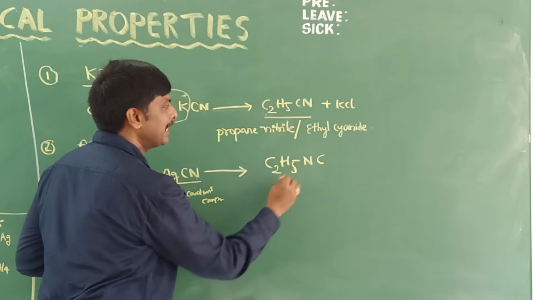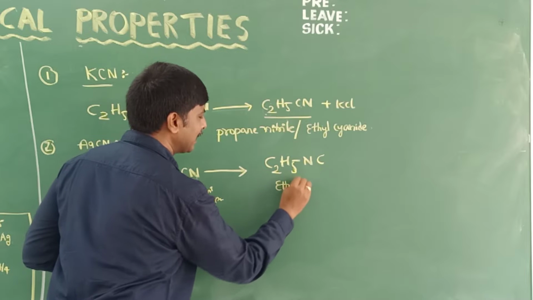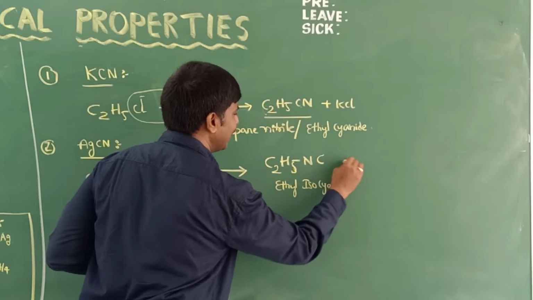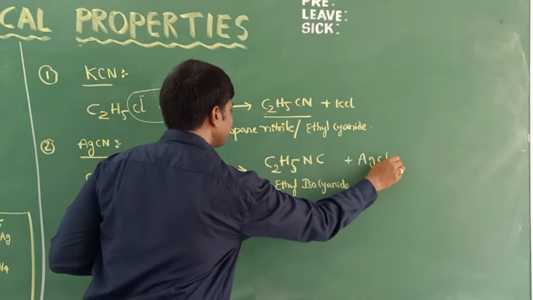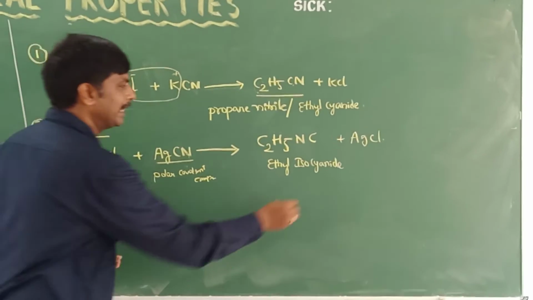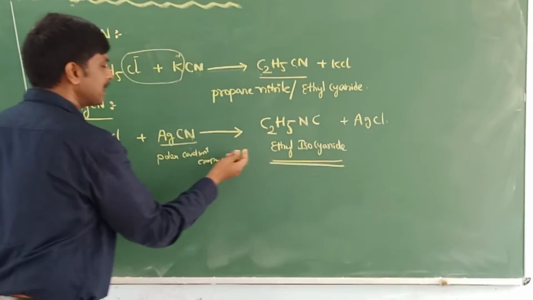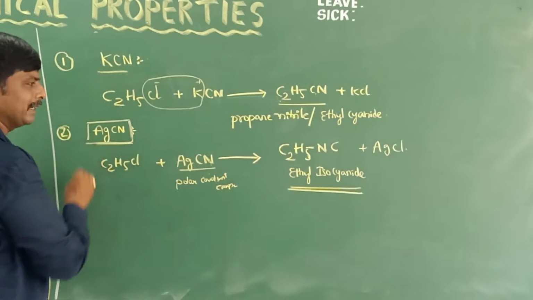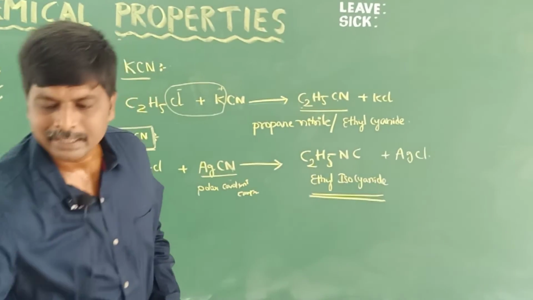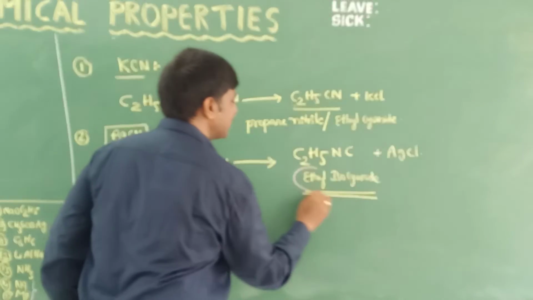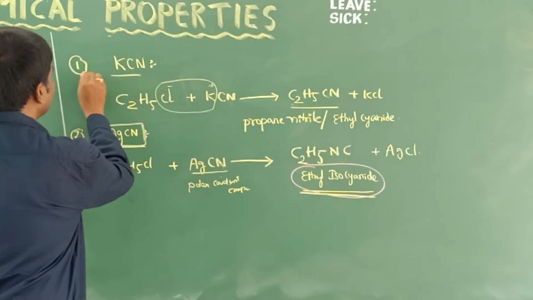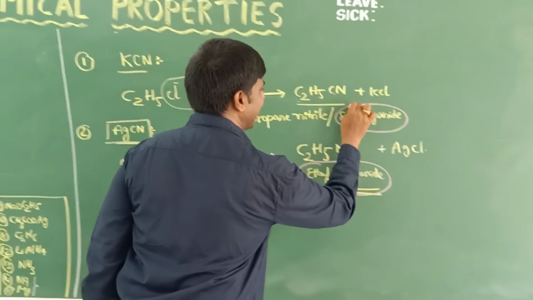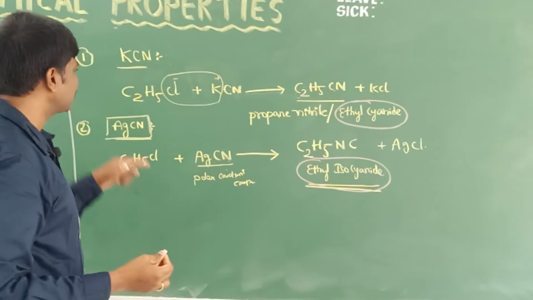C2H5NC, its name is ethyl isocyanide, plus AgCl. Students, you have to understand the difference here. Ethyl isocyanide is the major product when it reacts with AgCN. When chloroethane reacts with KCN, what is the major product? Ethyl cyanide.